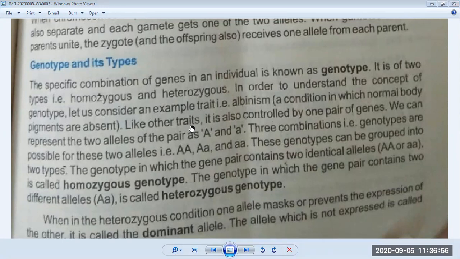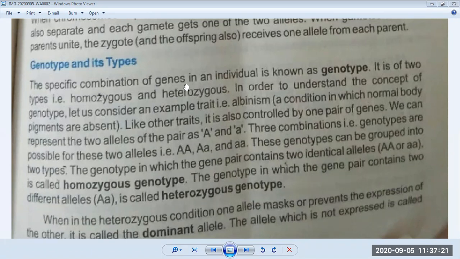Okay, beta, as you know, we have started chapter number 15, inheritance. And in the previous lecture, I told you about how the DNA of chromosomes works, and we discussed these things in detail. Now today we have to discuss genotype and its types. So what is a genotype and what are its types?